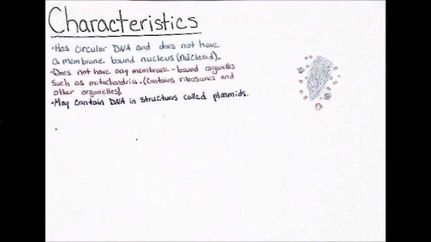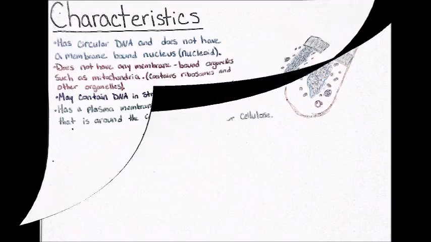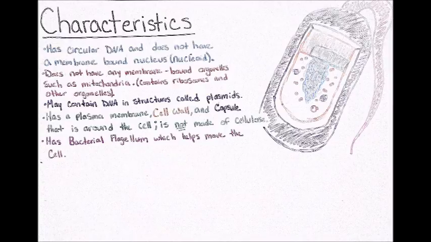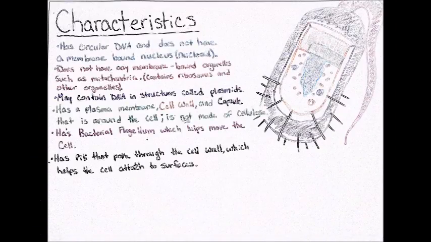Prokaryotes may also contain DNA in structures called plasmids. It has a plasma membrane, cell wall, and capsule that is around the cell. However, it is not made of cellulose. There is also a tail in the cell. It's known as bacterial flagellum. It helps provide movement to the cell. Prokaryotic cells also have pili that poke through the cell wall, which allows the cell to attach to different surfaces.